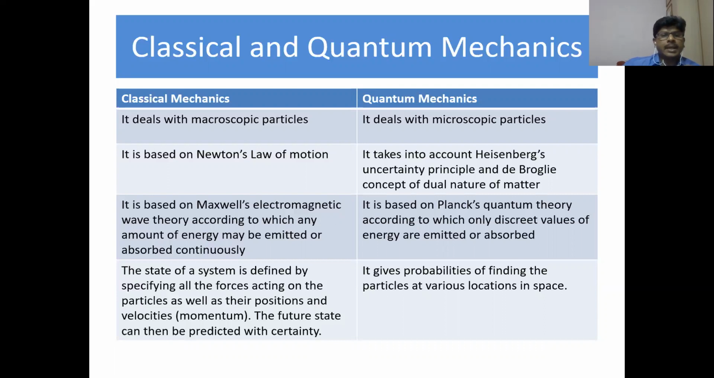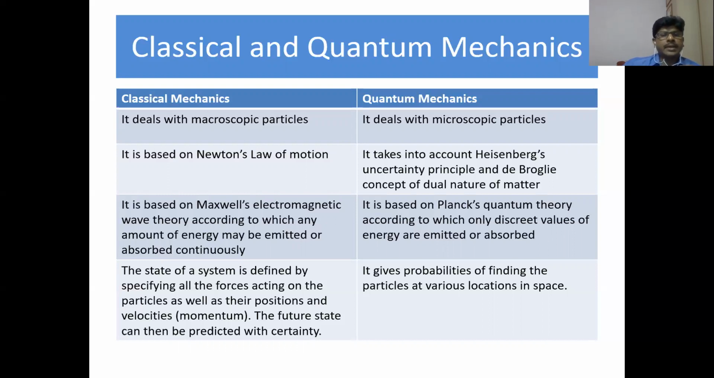Thirdly, classical mechanics is based on Maxwell's electromagnetic wave theory, according to which any amount of energy may be emitted or absorbed continuously. Whereas quantum mechanics is based on Planck's quantum theory, according to which only discrete values of energy are emitted or absorbed.